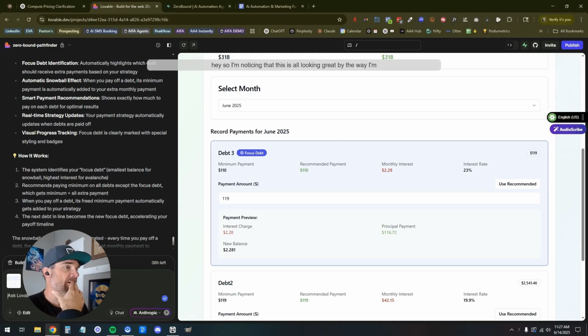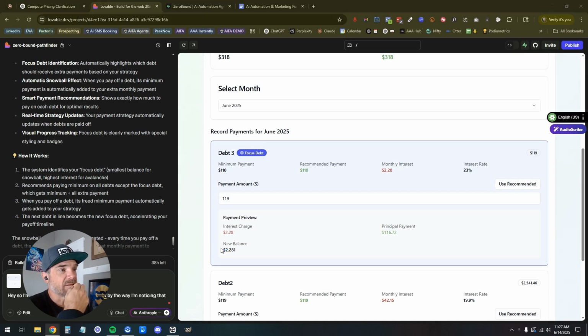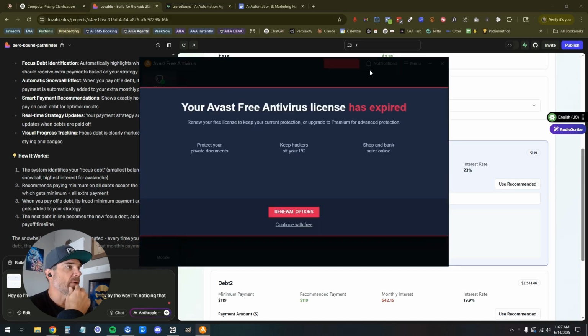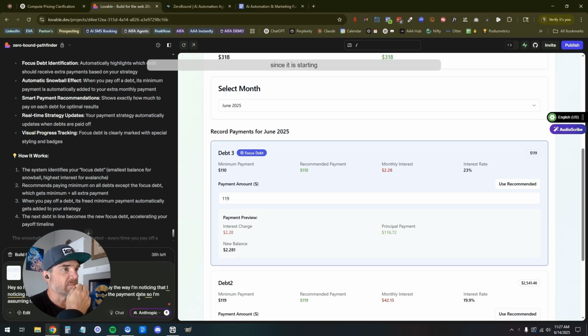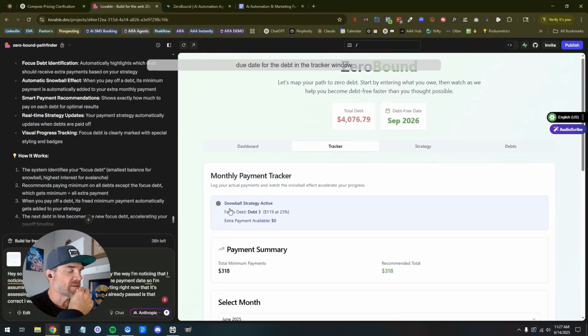I'm noticing in the debt overview that we don't see the payment date. So I'm assuming here that for debt 3, since it is starting right now, that it's assessing interest because the payment is already passed. Is that correct? I want to see the due date for the debt in the tracker window, please.